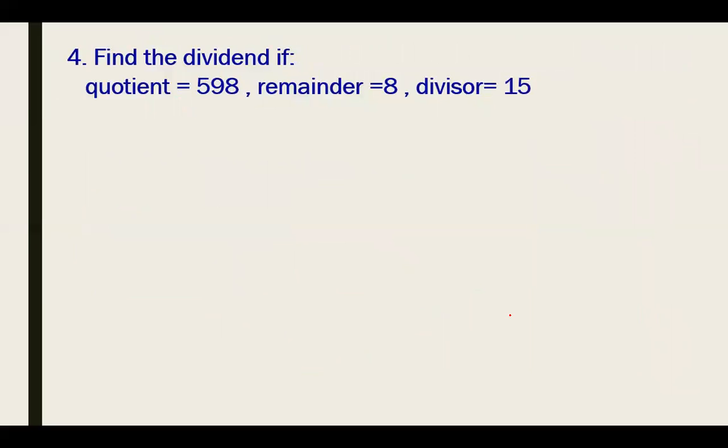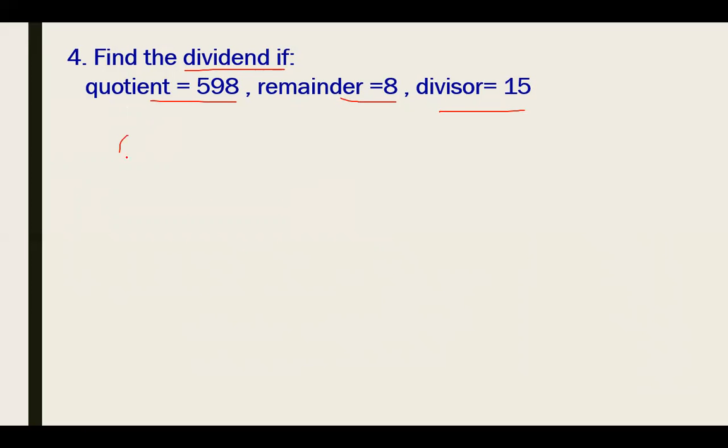Let's move to the next question. Here we have a question to find the dividend. The quotient is given to you, that is 598, the remainder is given, that is 8, and the divisor is 15. In this type of question, we have a relationship of quotient, remainder, divisor and dividend. What is that? It is also used to verify the division problem.